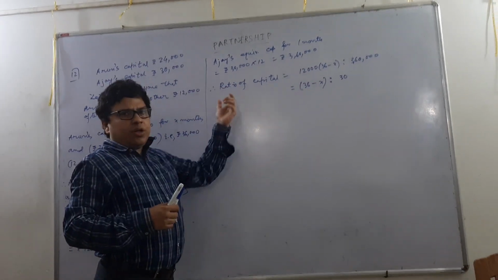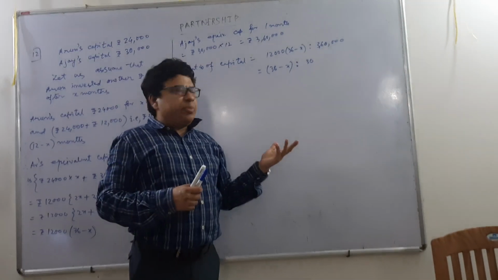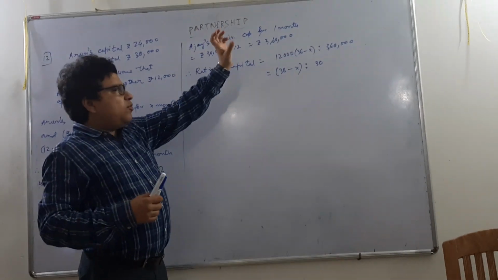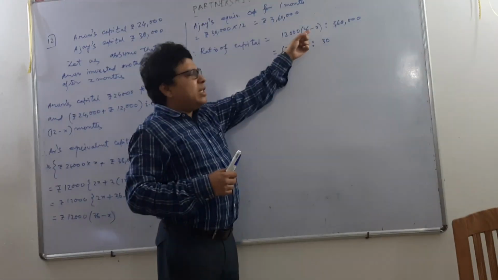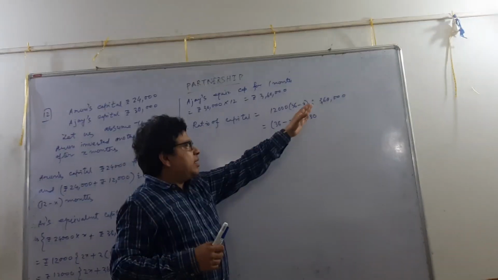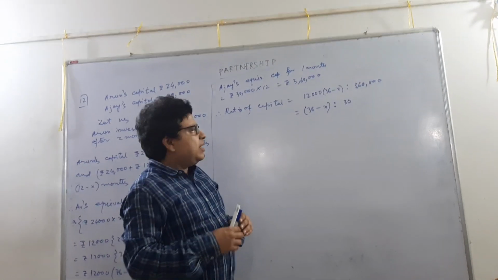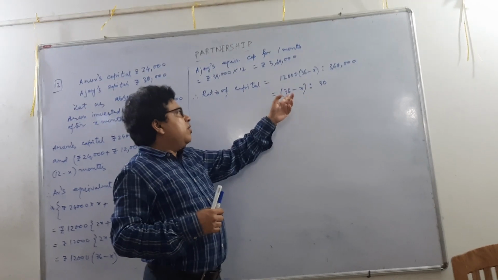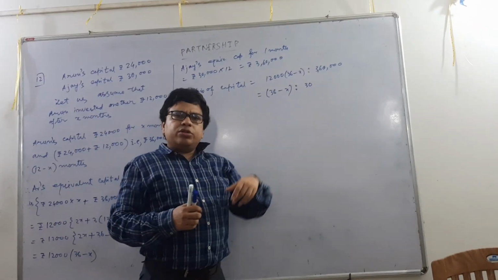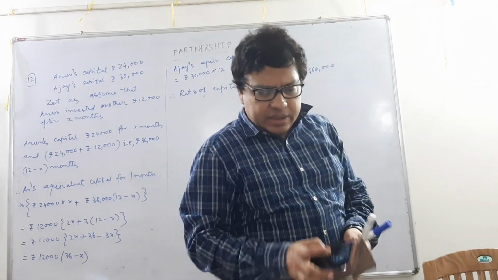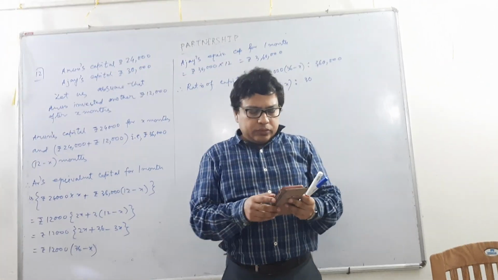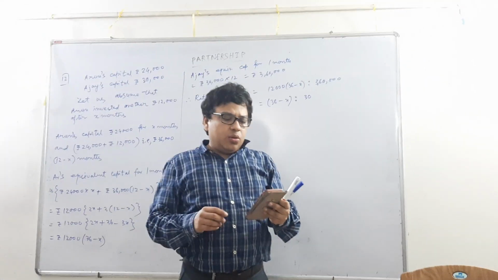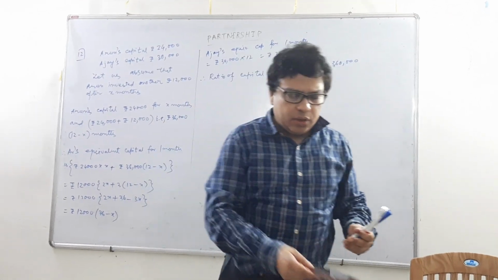So the ratio of their capital, because profit is always divided in the ratio of the capital, when taken equivalent capitals for 1 month, obviously it will be rupees 12,000 into 36 minus x is to 3,60,000. When both terms of the ratio are divided by 12,000, we get 36 minus x is to 30. Now what is the total profit? The total profit is 14030, out of which Arun got rupees 7130.